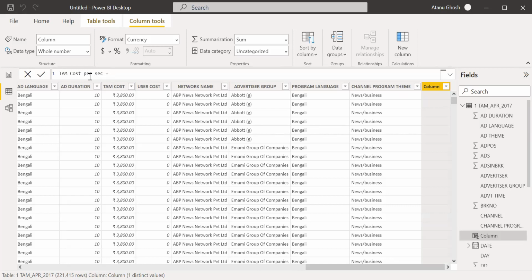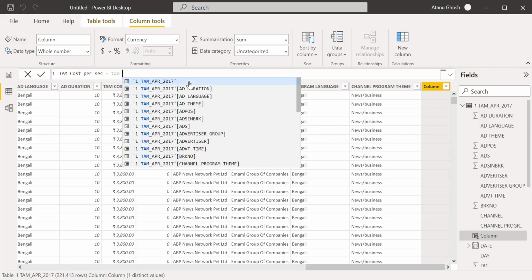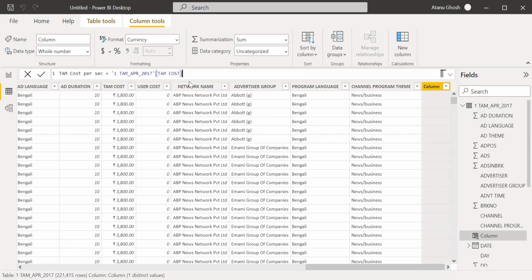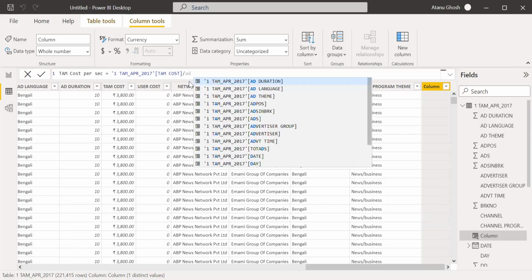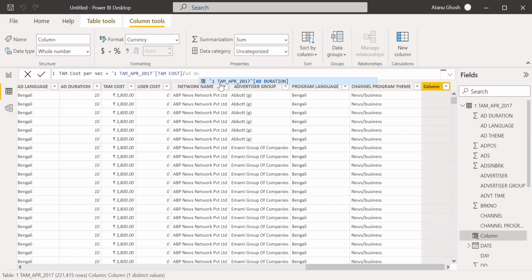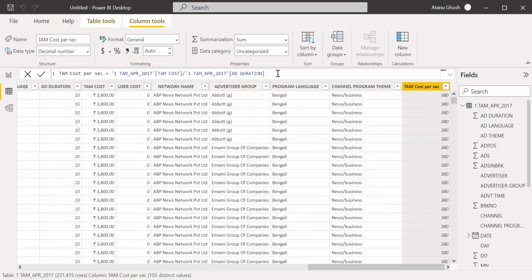Which is equal to my TAM cost divided by ad duration. So this gives me another measure.